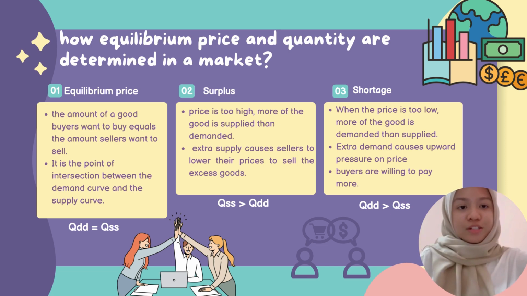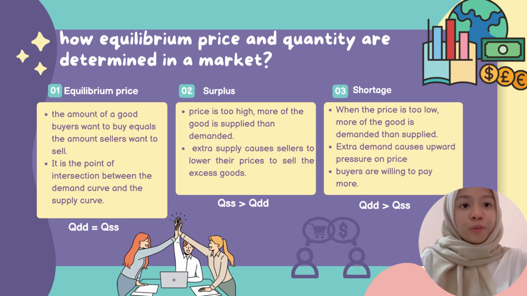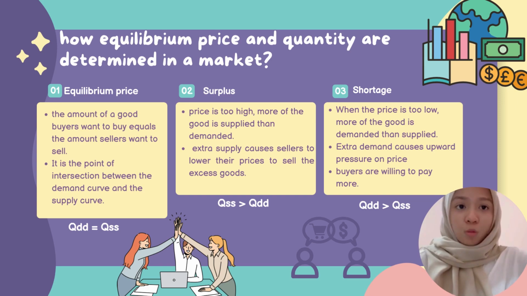Next, shortage occurs when the price is too low, and more of the good is demanded than supplied. So the extra demand will cause upward pressure on price. So the buyers are willing to pay more to get what they want. So we can conclude that the quantity demanded exceeds the quantity of supply when shortage occurs.